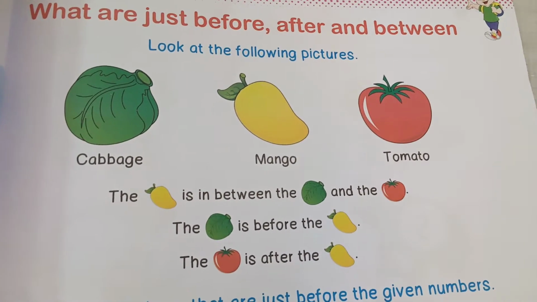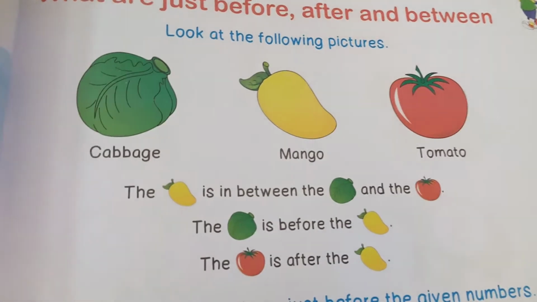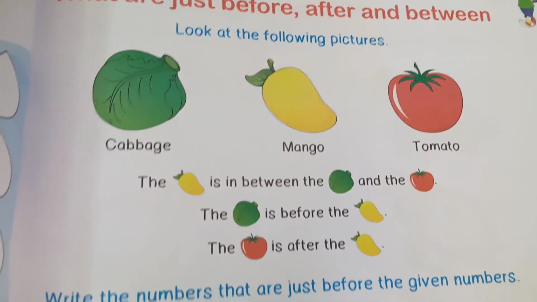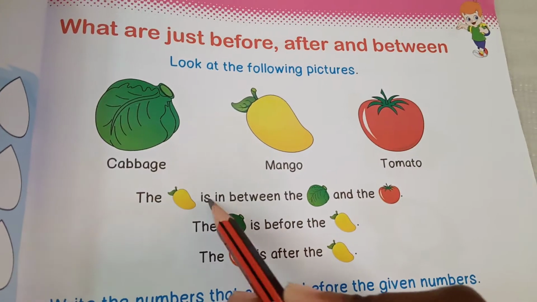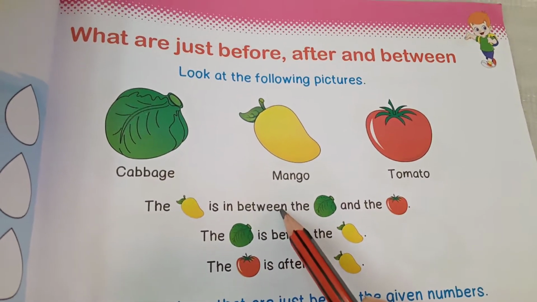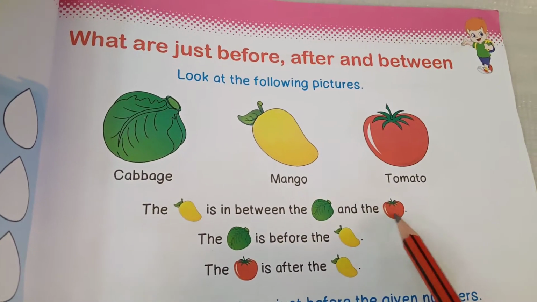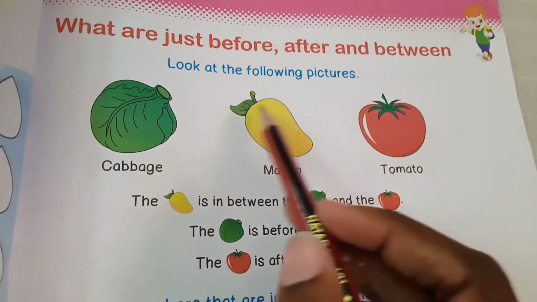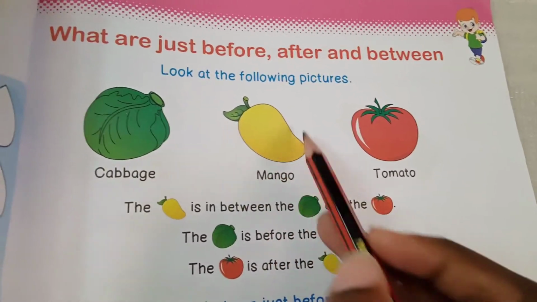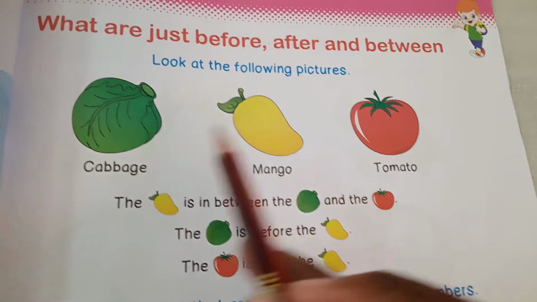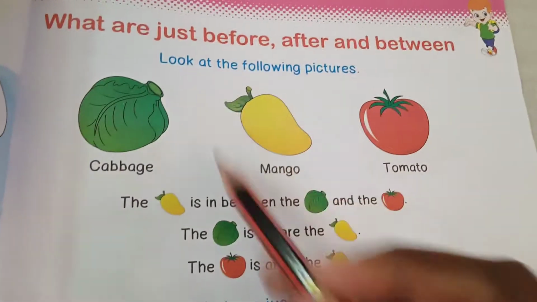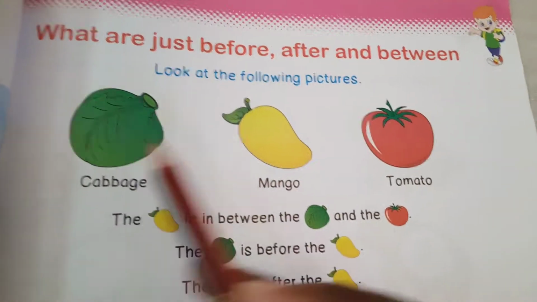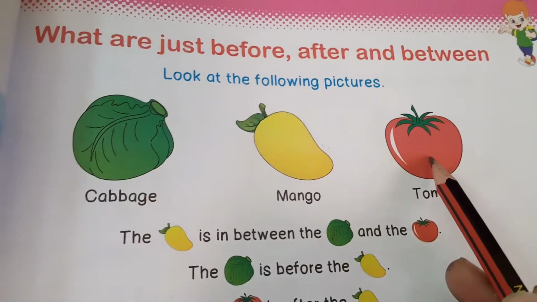Look at the pictures. The mango is in between the cabbage and the tomato. The mango is between the cabbage and tomato. This is cabbage and tomato. Where is the mango? The mango is between cabbage and tomato.